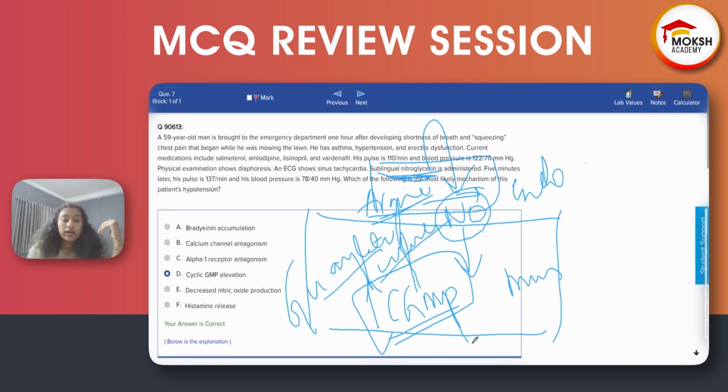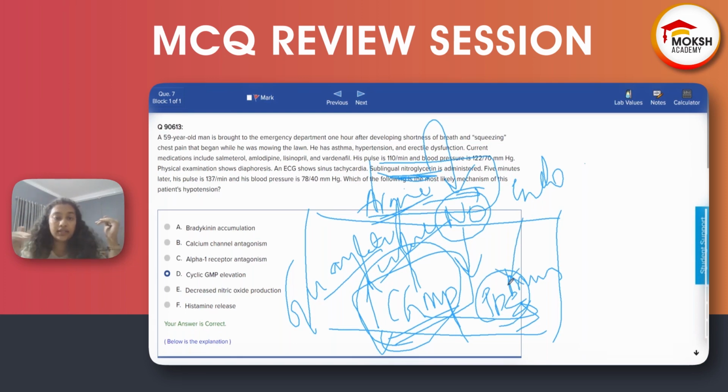But cyclic GMP has one more enemy which can degrade it. What is it? It is called phosphodiesterase, right? Now, if we inhibit this also, it won't be degraded. We are taking one more drug which is inhibiting phosphodiesterase, that is vardenafil. So both vardenafil and nitroglycerin are increasing cyclic GMP.